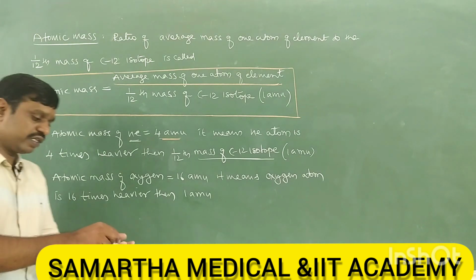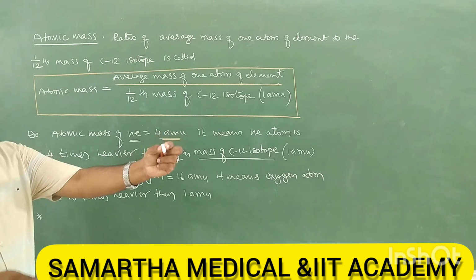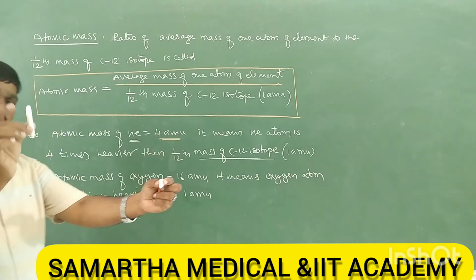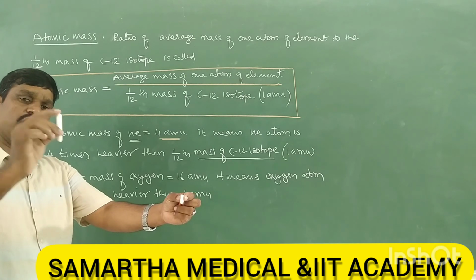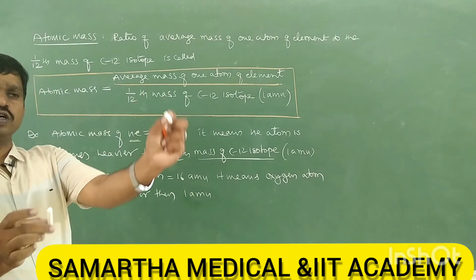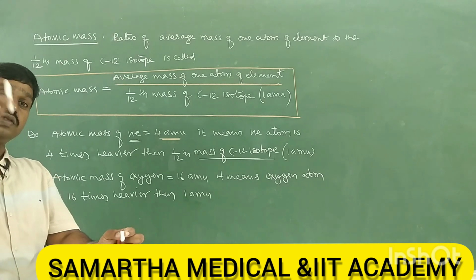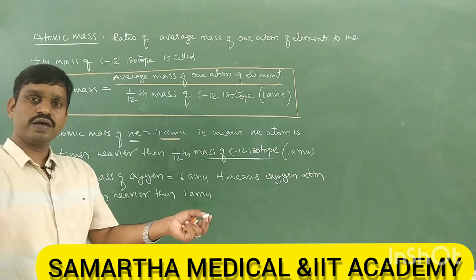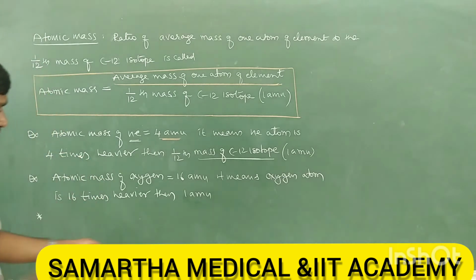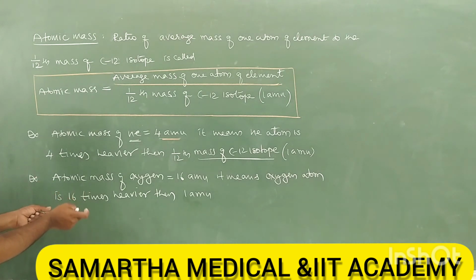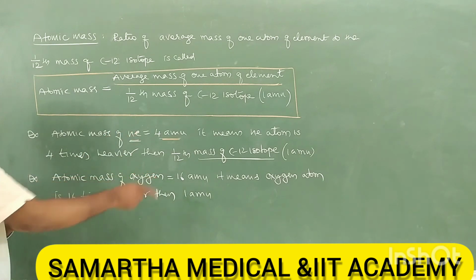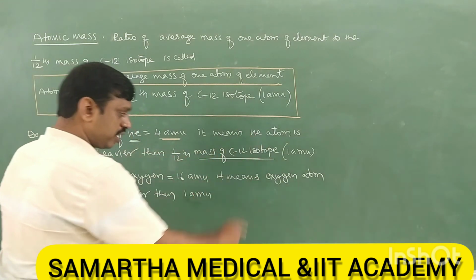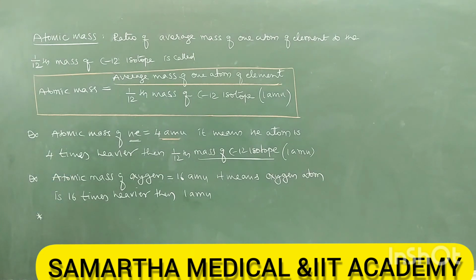For example, I have 2 chalk pieces. One is a shorter one, one is a longer one. The longer chalk piece is 3 times longer than the shorter one. What is the unit? Centimeter, meter, kilometer? Nothing. It has no unit because it is a comparison value. Similarly, here also we are comparing the atomic masses with 1 AMU, with 1/12 mass of the C12 isotope. It is a comparison value, therefore it has no units. Important: atomic mass has no unit.